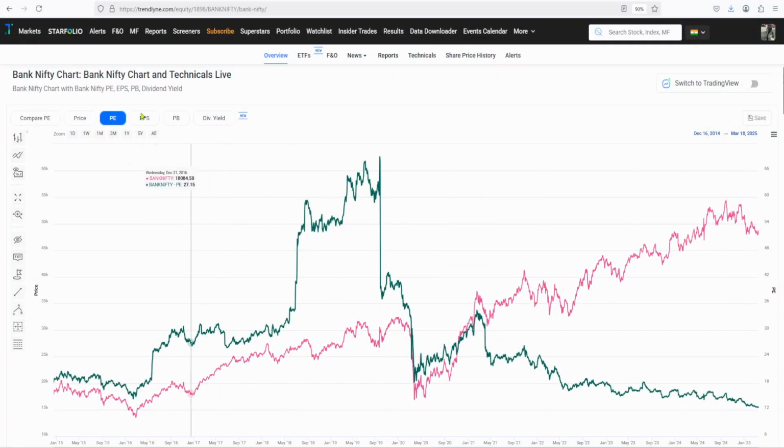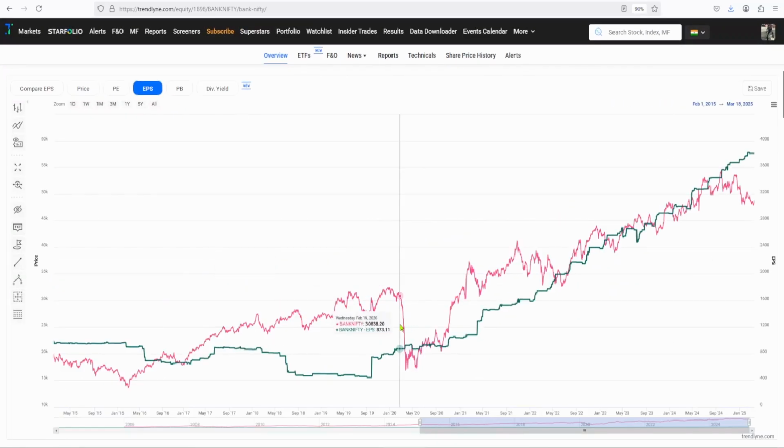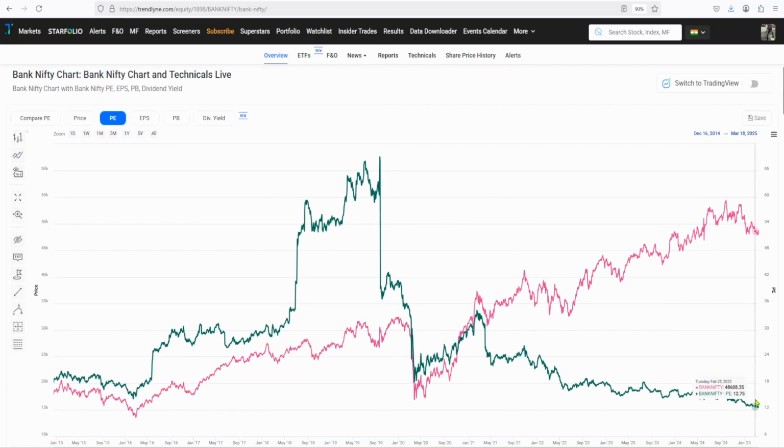Let's come back to the point here: price divided by earning per share. Price is growing, right? But earning per share is growing faster. You can see that clearly here. Because earning per share is growing faster, price is not keeping pace with the same growth. That is the reason price to earning is going down.